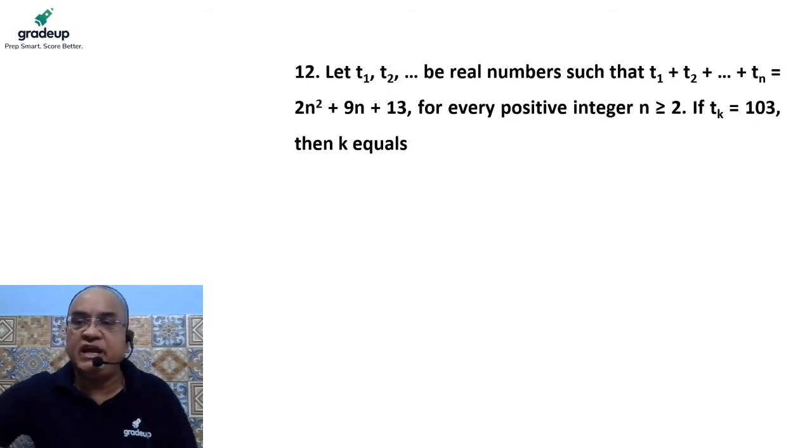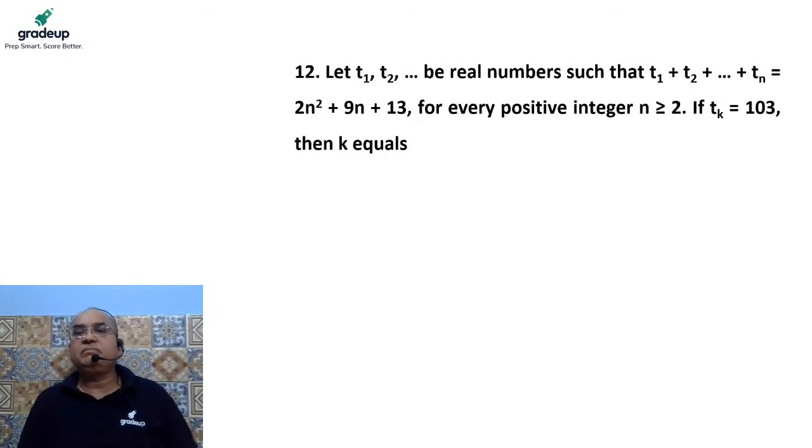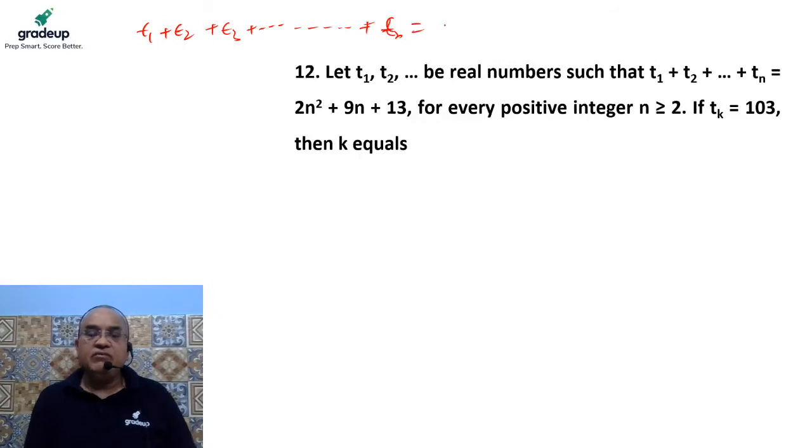The sum T1 plus T2 plus T3 up to Tn is nothing but 2n squared plus 9n plus 13. So this is the sum which is given in the form of a quadratic.